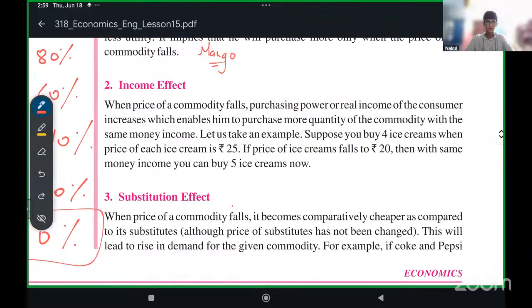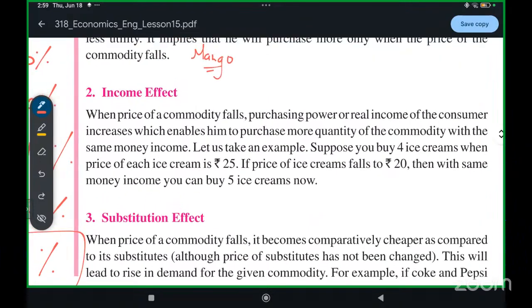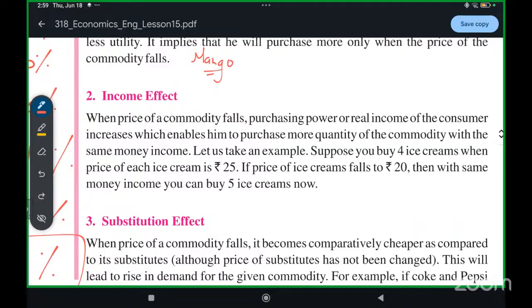Now comes the income effect. When the price of a commodity falls, the purchasing power or real income of the consumer increases. What does that mean?